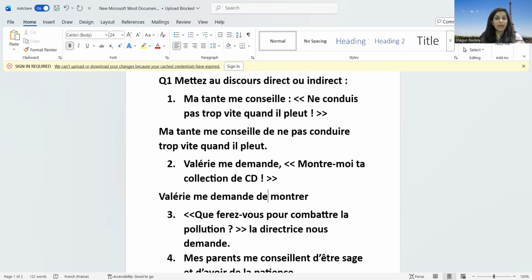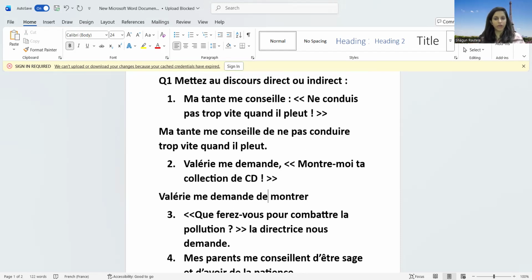So before the verb, I have to use "lui". Now, if you go back to your pronom personnel topic, you will understand that in COD also you have "la" and COI also "lui". So all you need to do is, with whichever verb you're writing, just check whether that verb is a direct verb or an indirect verb.